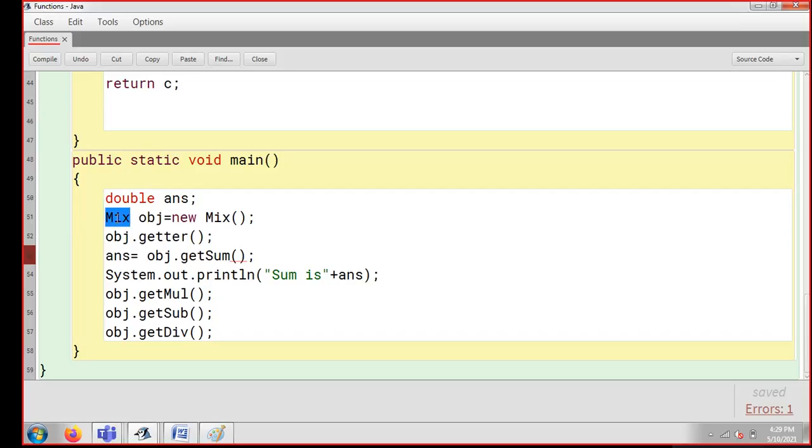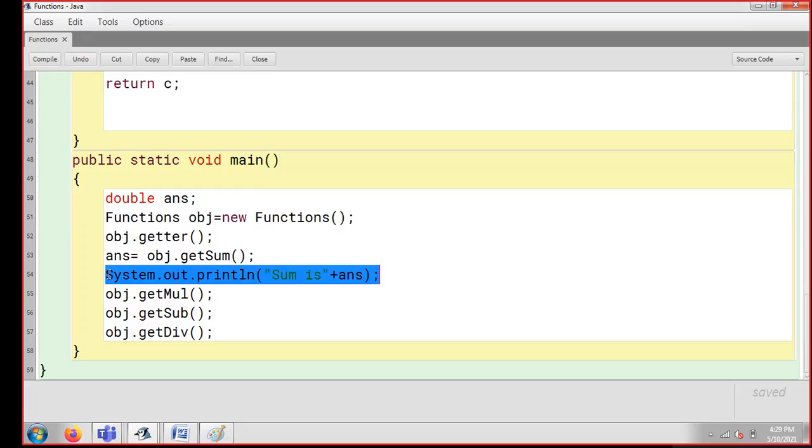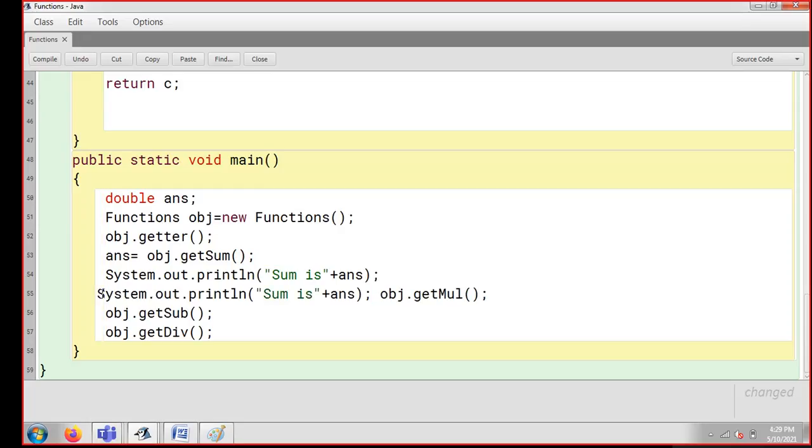So in place of Mix, I just need to write Functions here. You can see if I'm writing Functions here, again I need to write the same thing. What I can do is copy it, come up here and paste it here. This is my function, it is ready. Now I'll be able to do it. I'm getting everything in ANS and printing. Now if I want, directly also System.out.println can be used with obj.getMultiple, because while it is returning an answer to me, the answer will get printed automatically.